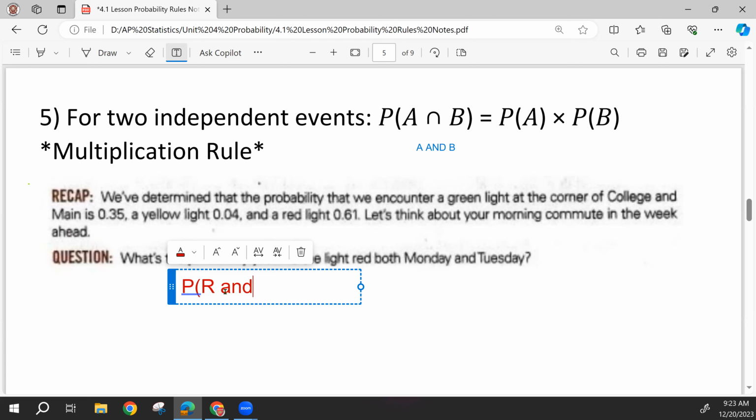I'm just going to type "and" because I don't have the symbol. The light being red Monday is not going to change the probability of the light being red on Tuesday. So we take the probability of it being red Monday and multiply it by the probability of it being red on Tuesday, and we get 0.3721. So the probability we hit red lights Monday and Tuesday is 0.3721.